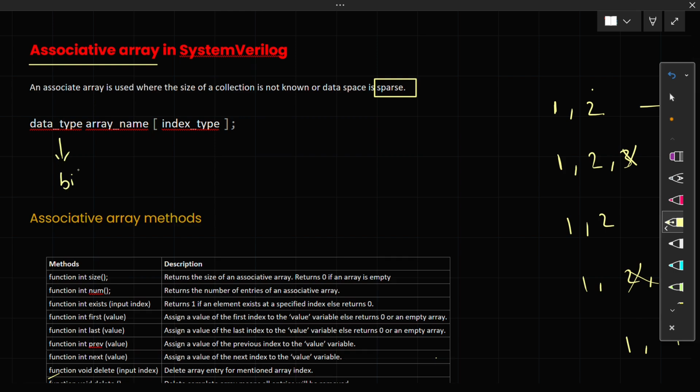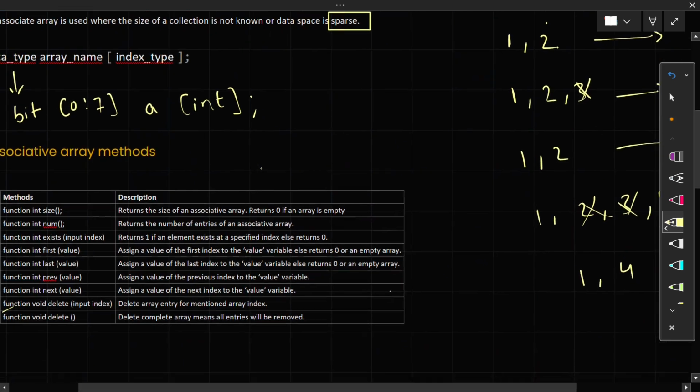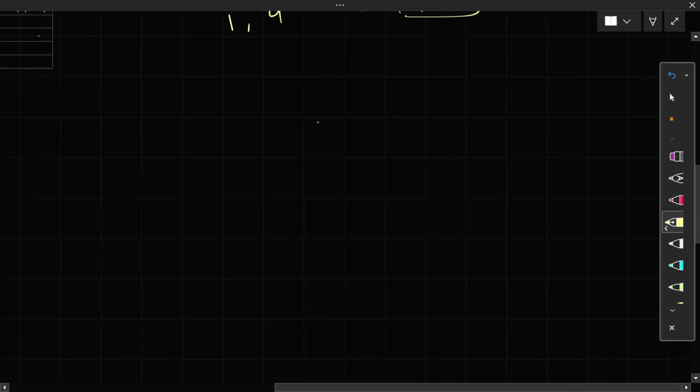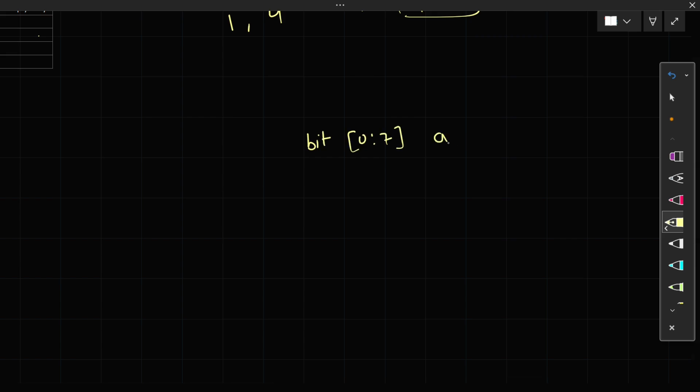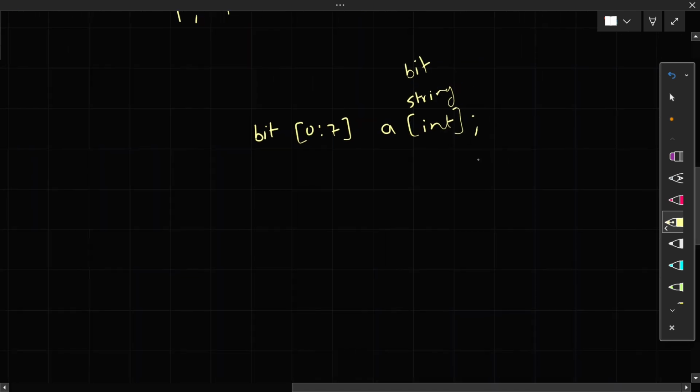So we have our data type. We can declare a data type as in other arrays, but after declaring the name we can also declare our index type. So the index data type can be declared in an associative array, which cannot be declared in any other type of array. Now what benefit does the associative array give with this? So we have taken bit 0 to 7 a and index type int. Now you can control your index type. It can be string, it can be bit, anything available in SystemVerilog you can give as the index data type.